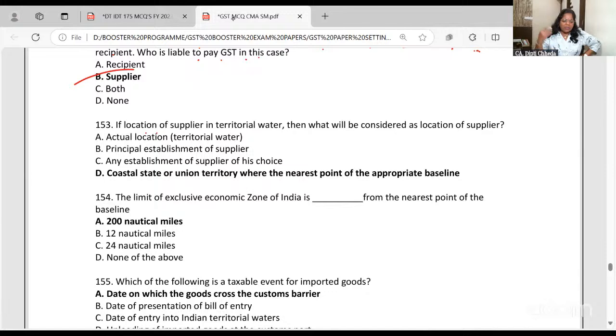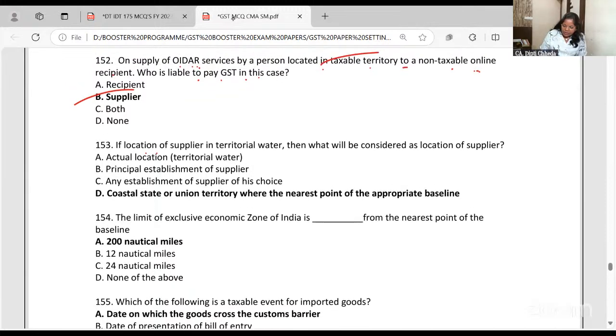Like right now it is YouTube live, but I am using Zoom so that I can share my screen. Otherwise in YouTube live without Zoom or any other app, you cannot go. So in this case, who will pay the tax? The supplier, no problem.